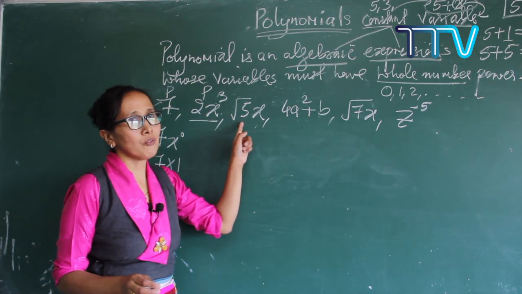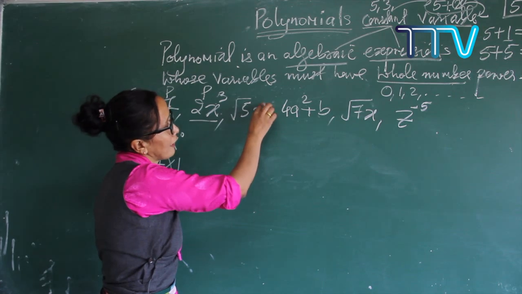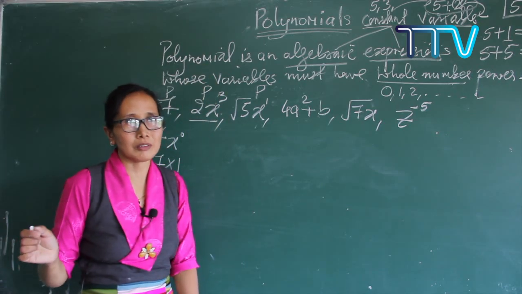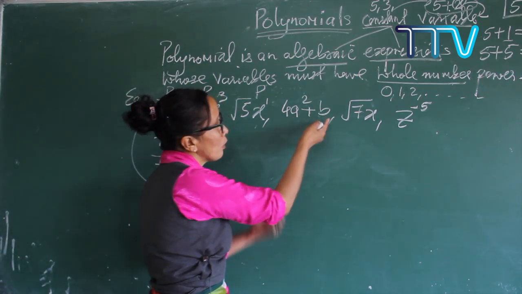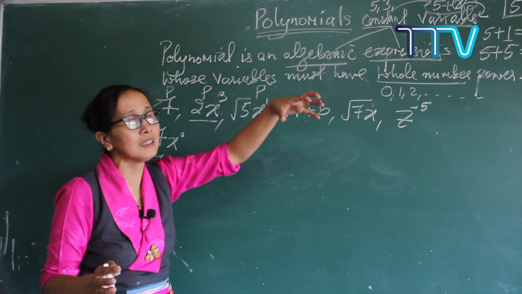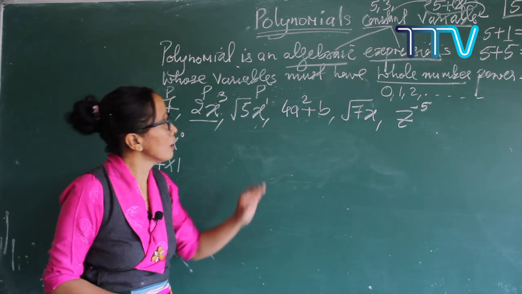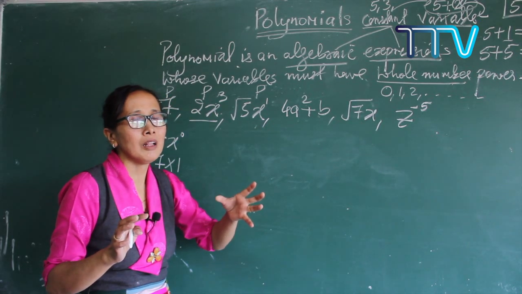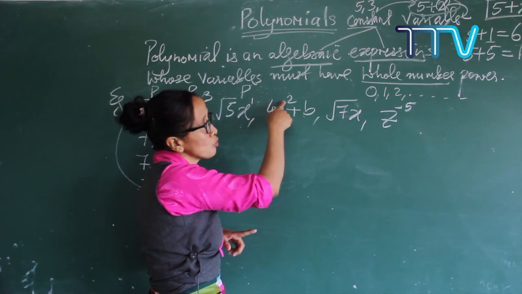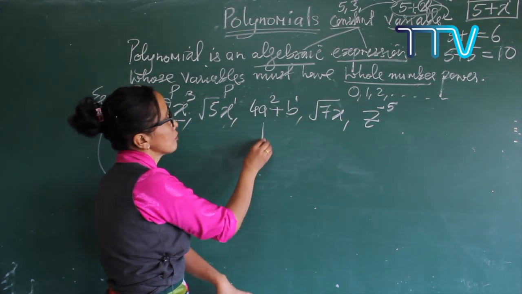And now square root 5x. How much is the power on your x? The power is 1. 1 is a whole number, so because of that it is a polynomial. Now come to this one: a and b, both are variables. So this is 2 variables. Try to get it clear here. In class 9 you are going to learn polynomials in 1 variable. When you reach class 10 you learn in 2 variables. This is just to give an example to classify whether it is a polynomial or not. Now a has power 2 and b has power 1. 1 and 2 both are whole numbers. So because of that it is a polynomial.